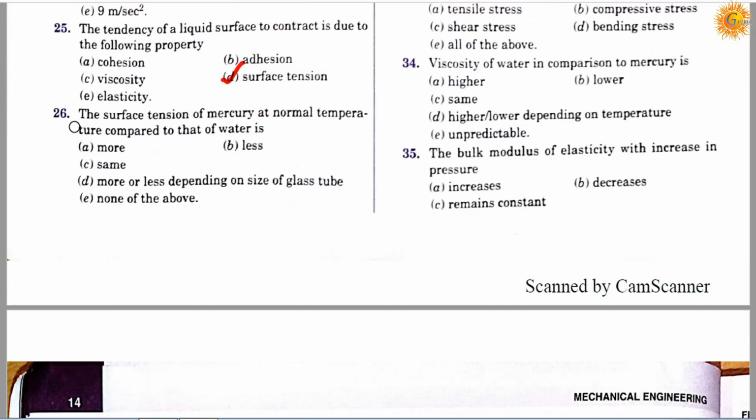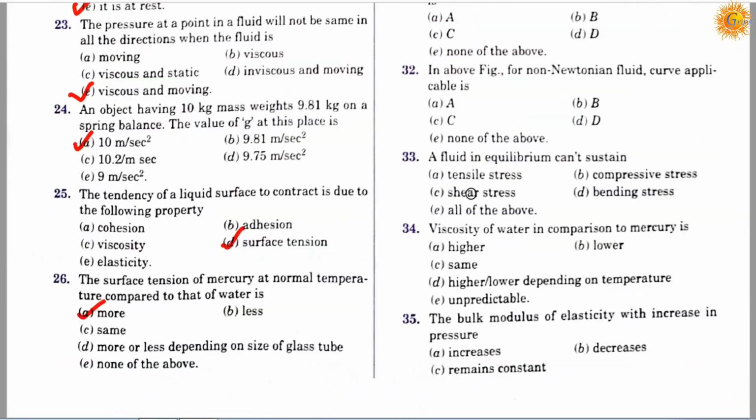Question number 26. The surface tension of mercury at a normal temperature compared to that of water is: option A, more; option B, less; option C, the same; option D, more or less depending on size of glass tube; and option E, none of the above. Correct answer is A, it will be more.